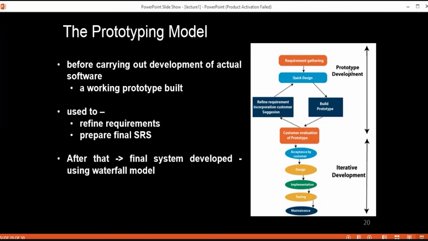After that, a quick design phase is there. That quick design focuses on a representation of those aspects of the software that will be visible to the customer, and it leads to the construction of a prototype. So after you have gathered the requirements and created a design, you have to build a small working prototype, so that the customer can have an idea of what your system is going to do, what it is going to deliver, and how it is going to work.